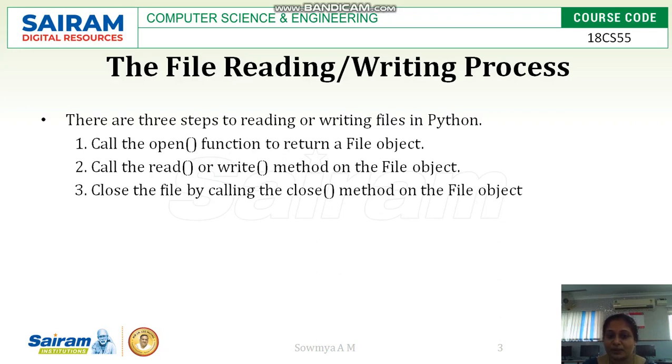The next methods are read and write. These methods are used to read the data from the file and write the data to the file. The next method is close. Once the file object is open for reading and writing the data, and the work is done, it is required to close the file object. So the close method is used to close the file object.